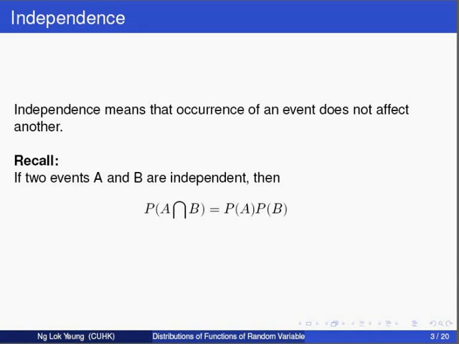To recall, independence means that the occurrence of an event does not affect another, meaning that they must be uncorrelated. We'll learn about independence of different events. You should have known this equation. If two events A and B are independent, then the probability of events A and B occurring together equals the product of their individual probabilities. This also applies to cases where there are three or more events. Just add the corresponding events to the equation.